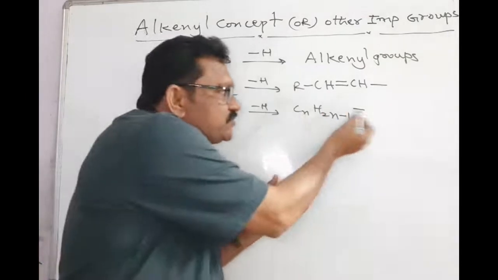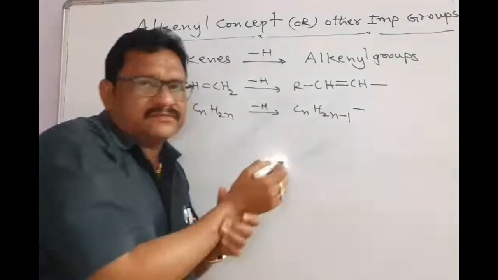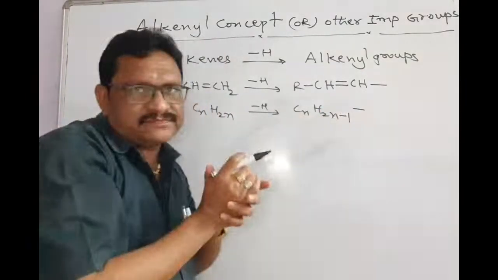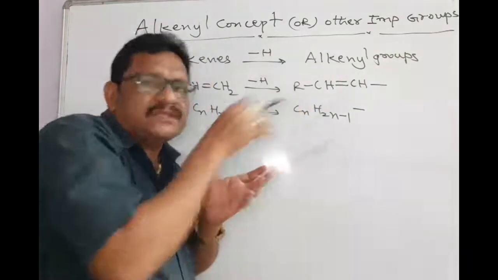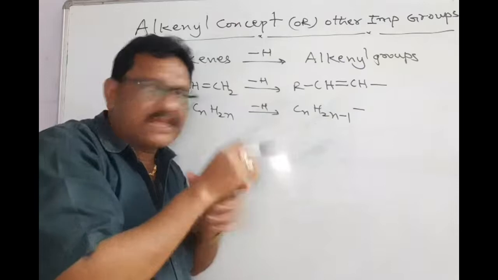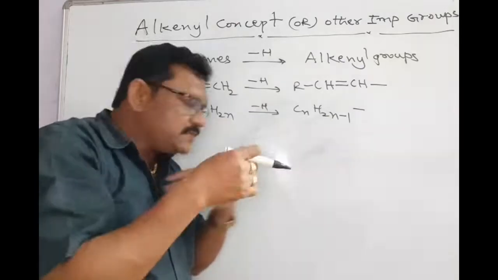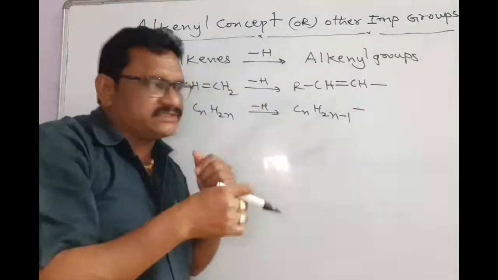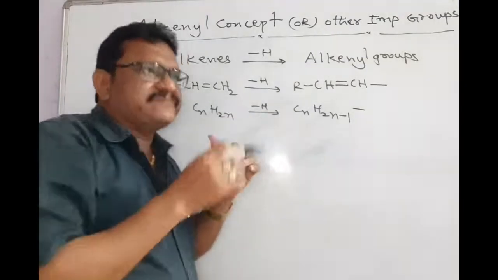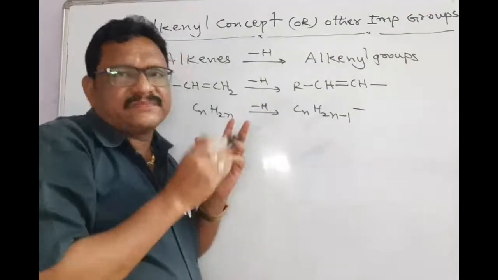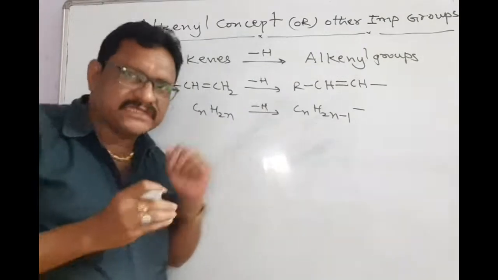That's why we show a bond here. These are not independent groups; they are dependent. That means these groups are connected to other functional groups like alcohols, halides and so on. Of course, we will understand that when we study the alcohol chapter and the alkyl halide chapter in intermediate second year.